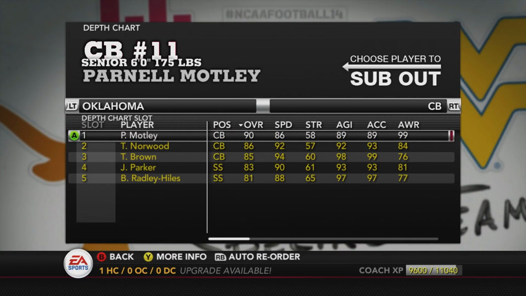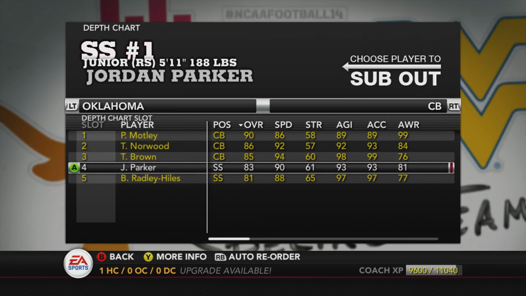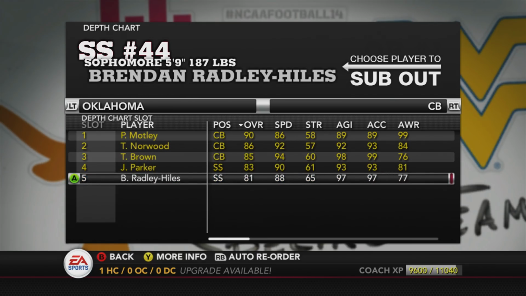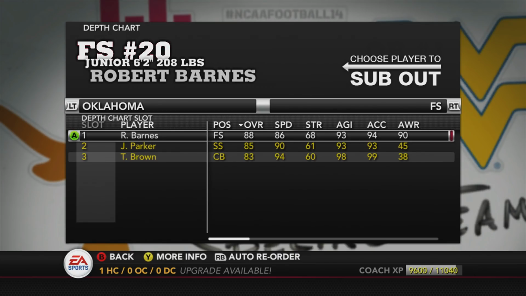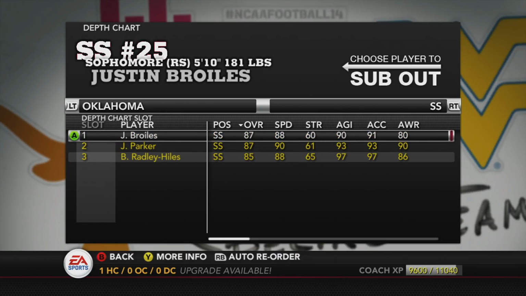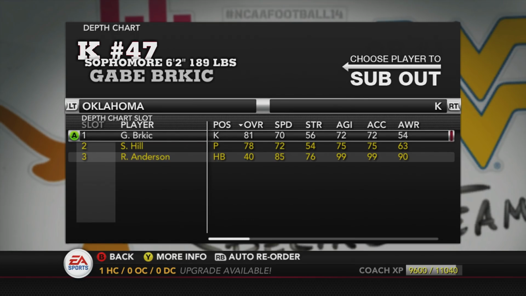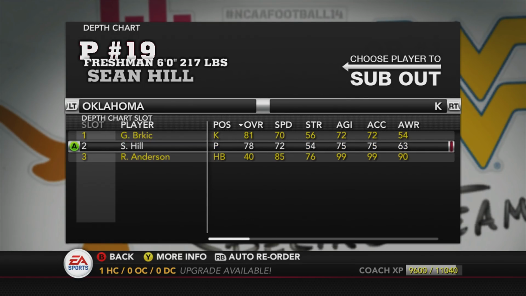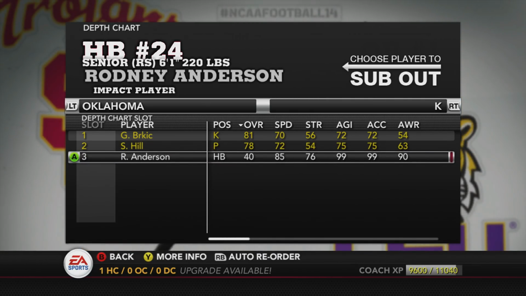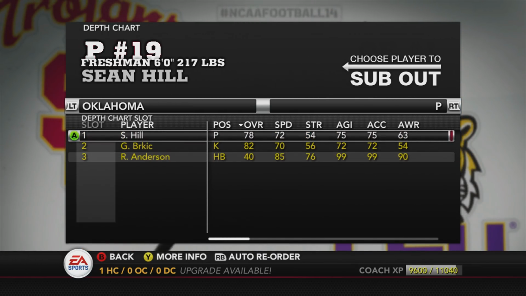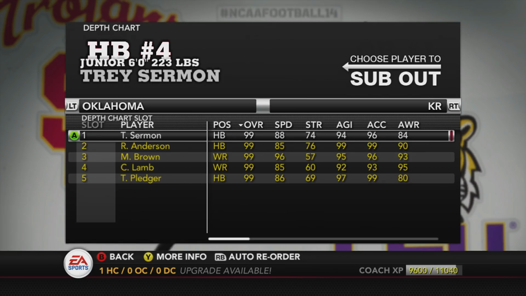We've got Parnell Motley, Trey Norwood, Trey Brown, Jordan Parker, and Brendan Radley Hiles on the cornerbacks. Free safety, we've got Barnes, Parker, and Brown, Broyles, Parker, and Radley Hiles. And for kicker, we have Gabe Burkick, and I don't know who that is, but apparently he's on the team. And Rodney Anderson backing up him in third string. Interesting. So Hill's the punter.